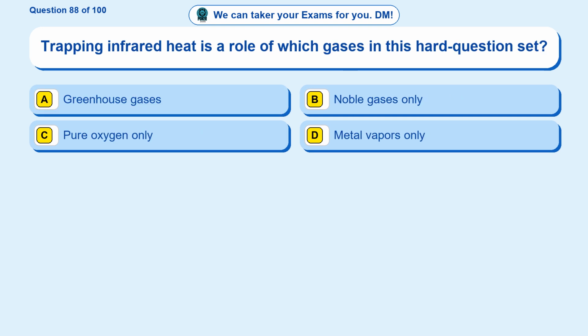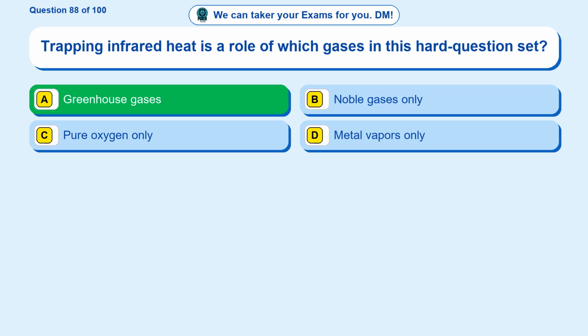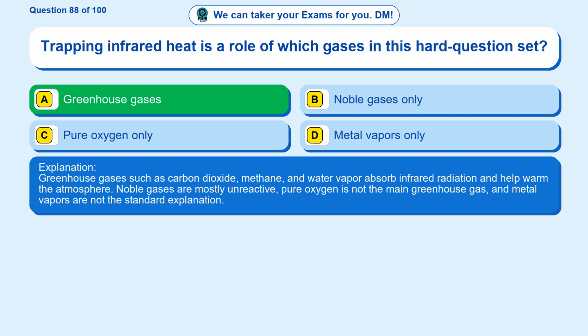Question 88. Trapping infrared heat is a role of which gases in this hard question set? Option A, greenhouse gases. Option B, noble gases only. Option C, pure oxygen only. Option D, metal vapors only. The correct answer is option A. Greenhouse gases. Greenhouse gases such as carbon dioxide, methane, and water vapor absorb infrared radiation and help warm the atmosphere. Noble gases are mostly unreactive, pure oxygen is not the main greenhouse gas, and metal vapors are not the standard explanation.